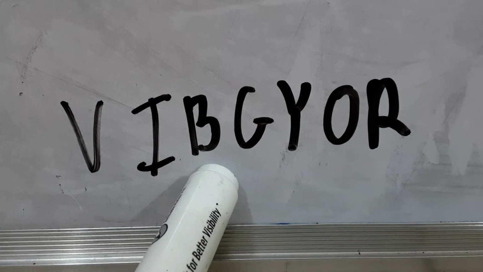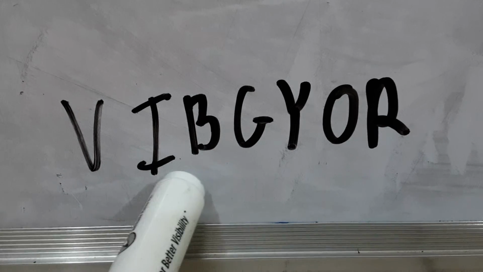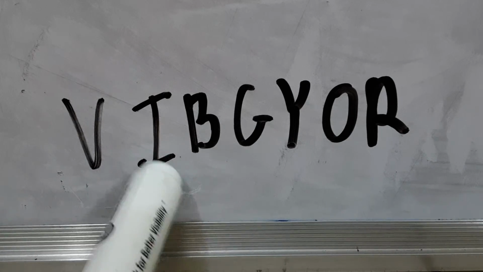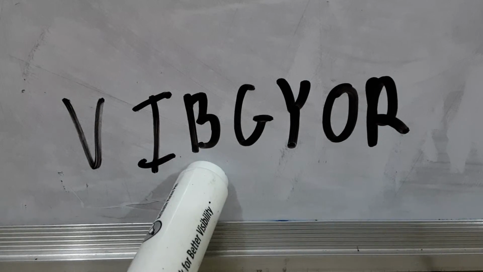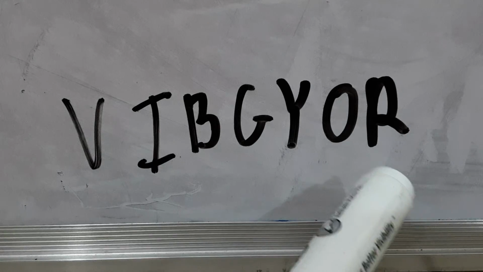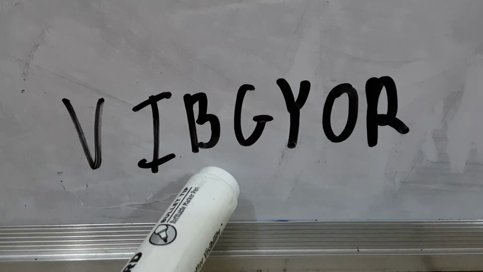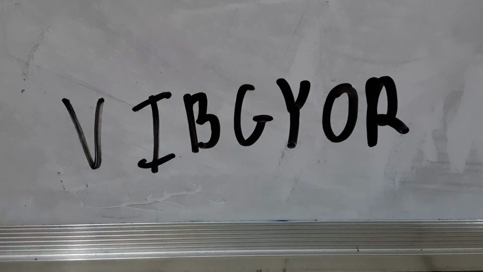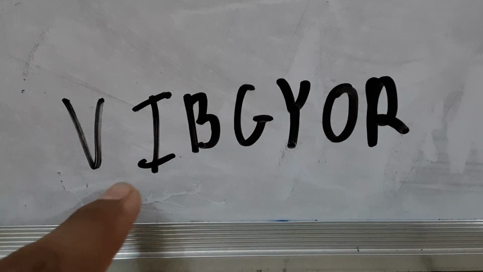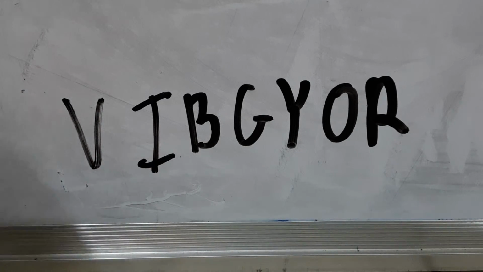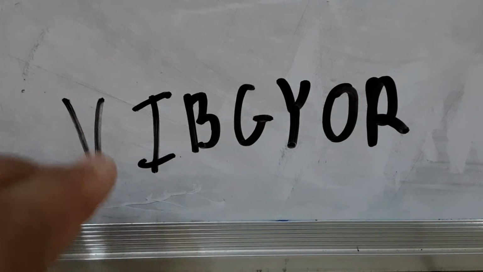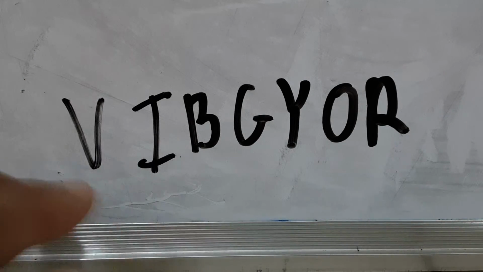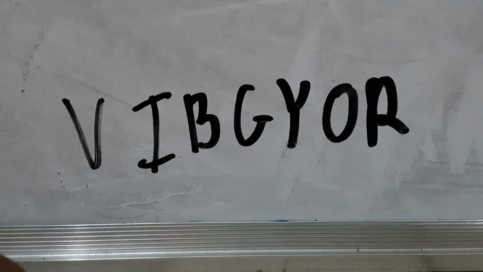Why does it happen? We can understand from here that blue also has more frequency than red. So the chances of blue, indigo and violet, these three, are there. But why don't we see violet? Because it should be the most scattered color in white light, since it has the most frequency.